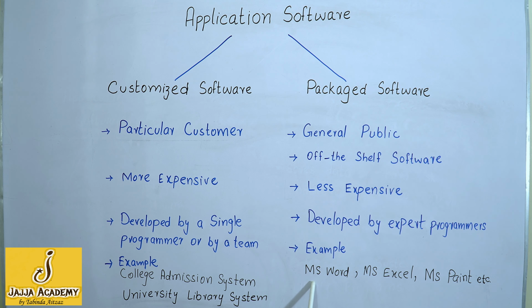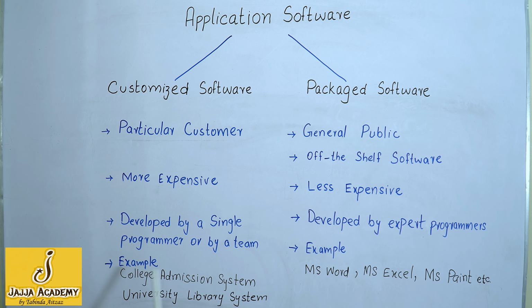For example, MS Word, MS Excel, MS Paint are examples of packaged software. All these softwares are general purpose softwares and they are used in different fields. For example, MS Word is used by a student, it is used by a teacher, it is used in offices, it is used at pharmacies, hospitals. So it fulfills the requirements of the general public, many persons. It is not designed for a particular customer. Similarly, MS Excel and Paint are used in many fields.